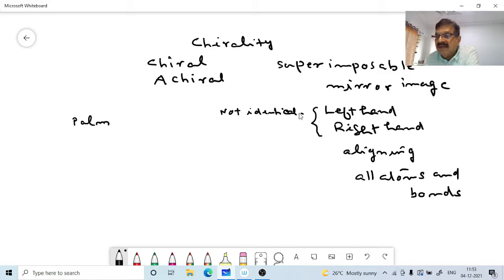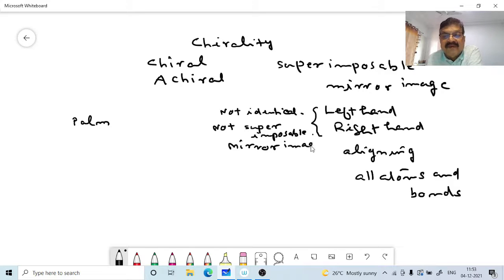Got the point? They are not superimposable on the mirror images. Is left hand superimposable on the right hand? No, that is not superimposable. Certain molecules are also like hands, left hand and right hand. They are mirror images, but they are not identical.